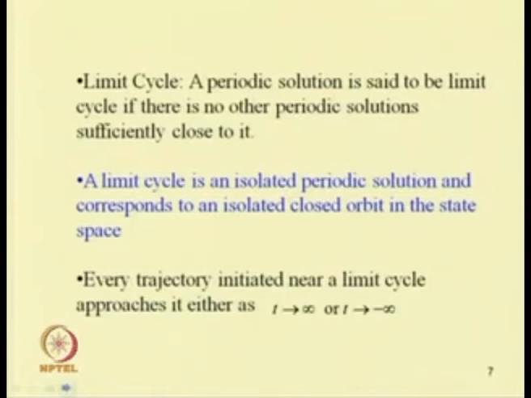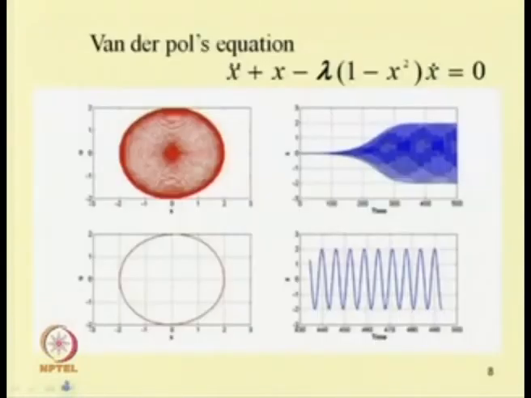Already we have discussed this limit cycle. A periodic solution is said to be a limit cycle if there is no other periodic solution sufficiently close to it. So, a limit cycle is an isolated periodic solution and corresponds to an isolated closed orbit in the state space. Every trajectory initiated near a limit cycle approaches it either as t tends to infinity or t tends to minus infinity. So, this plot is for the van der Pol equation.